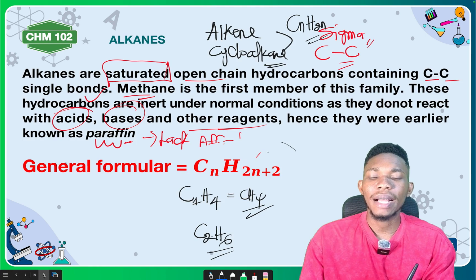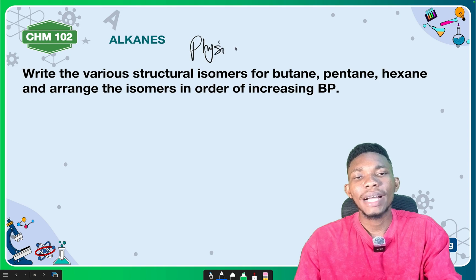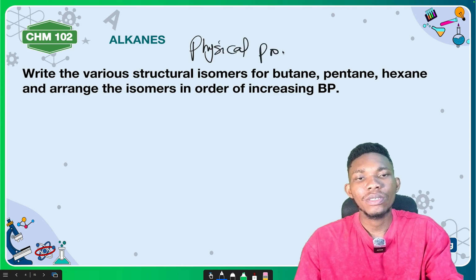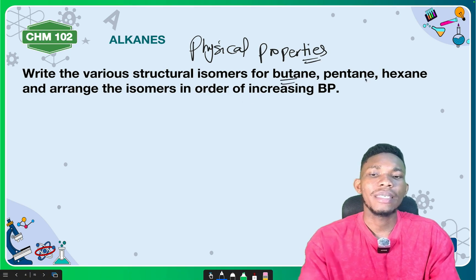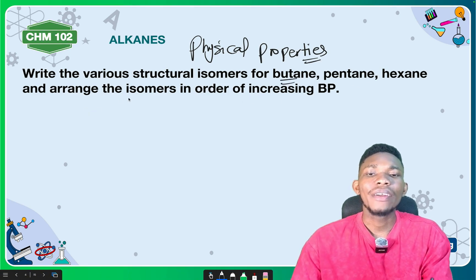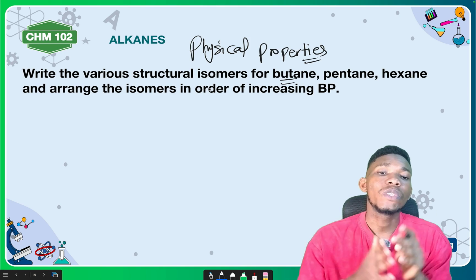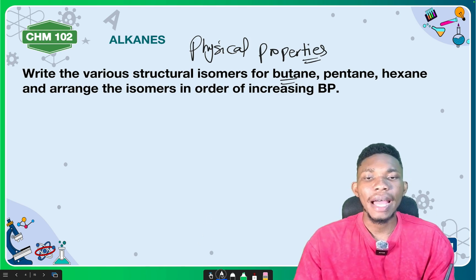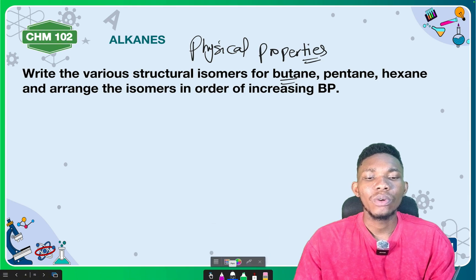Now that you've understood that, let us see some basic alkanes and their physical properties. We are going to look at this later, but let me just look at it briefly. Write the structural formula for butane, pentane, hexane, and arrange the isomers in order of increasing boiling point. Now, my dear students, there's a way to actually go about this.